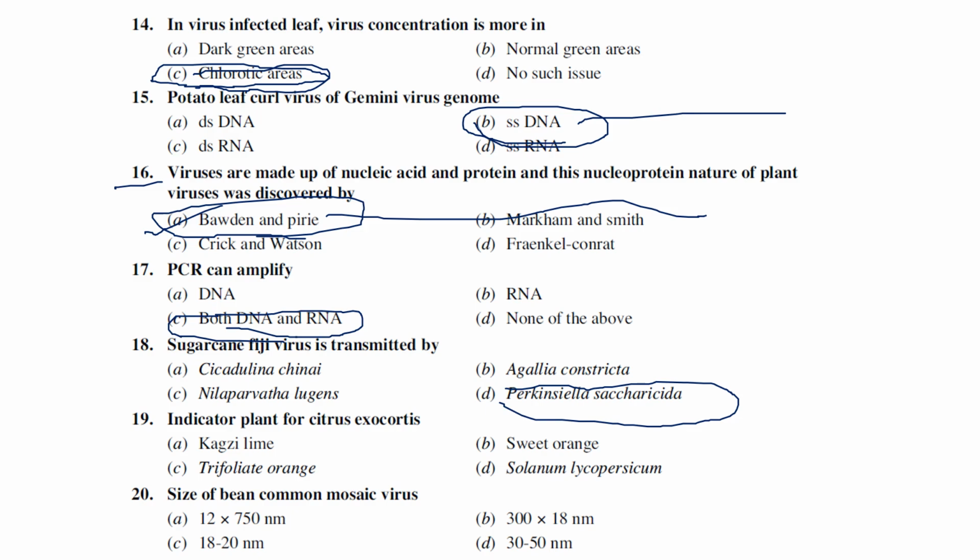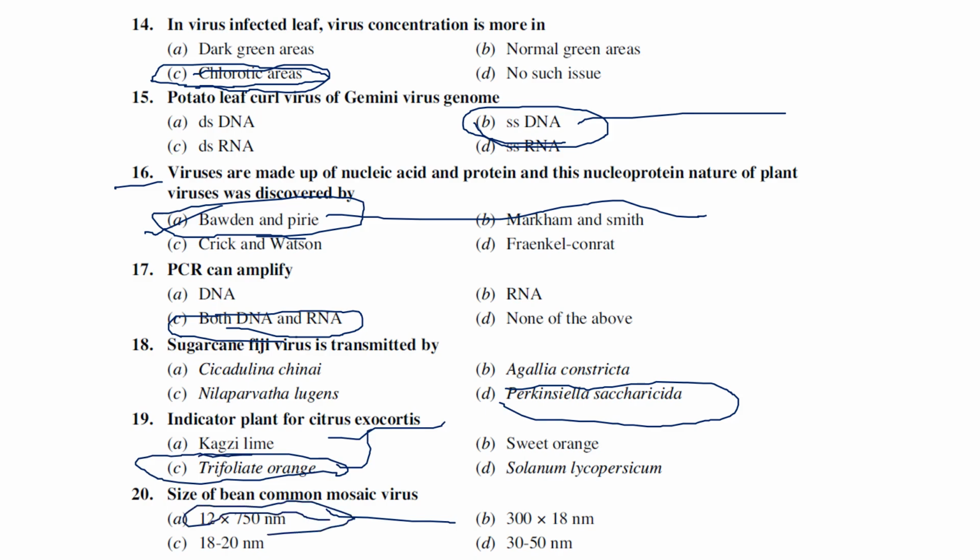So here there are a couple of indicator plants, like for citrus exocortis, and for viruses generally, and the indicator plants I have already disclosed in the later slides. Now we'll see the indicator plant for citrus exocortis is trifoliate orange. Trifoliate orange is considered as a citrus exocortis indicator plant. The size of bean common mosaic virus: bean common mosaic virus size ranges from 12 into 750.